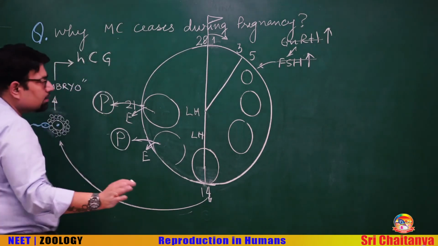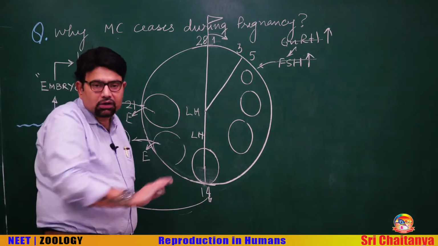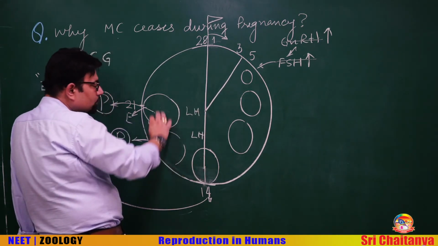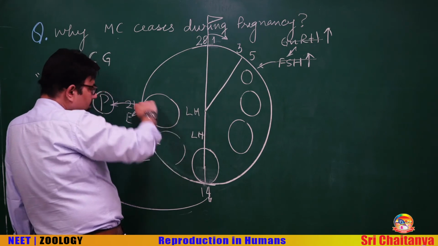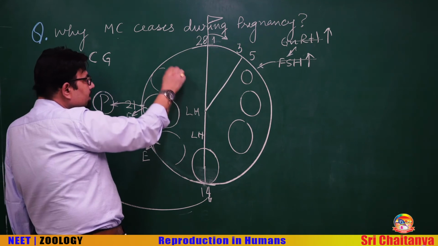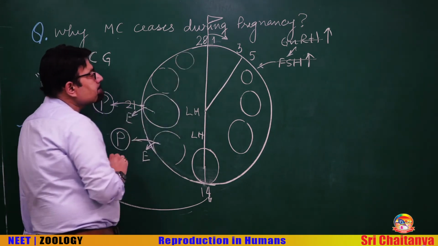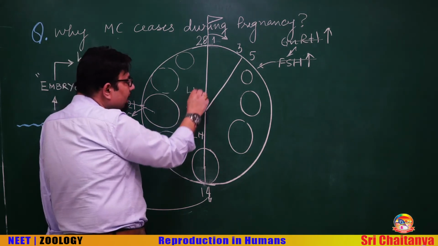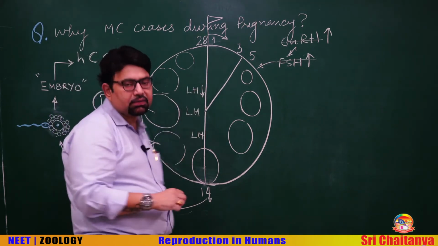Till here, the ovaries have not noticed any change, and the corpus luteum as usual grows bigger, and approximately after 1 week it starts regressing. Why is it regressing? Because the LH level is declining.